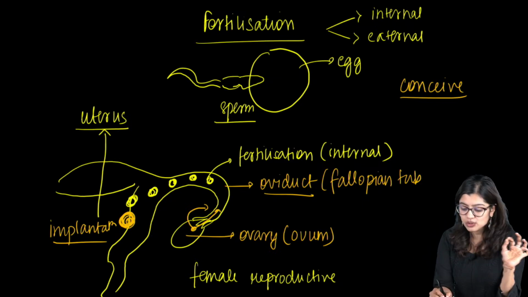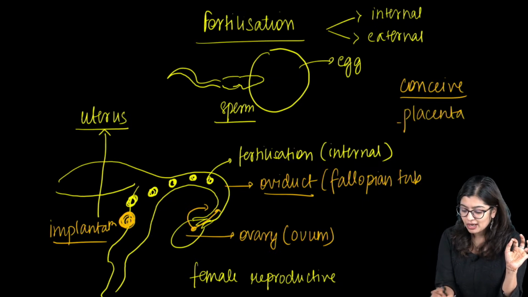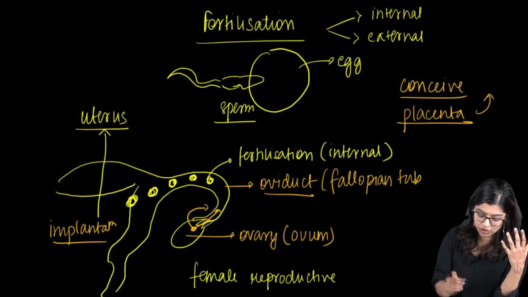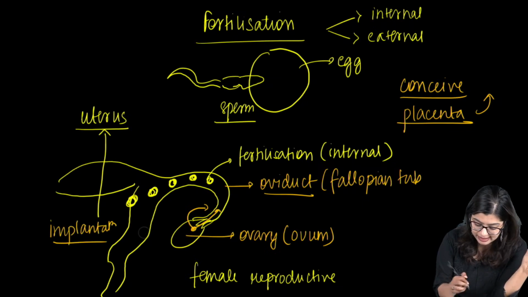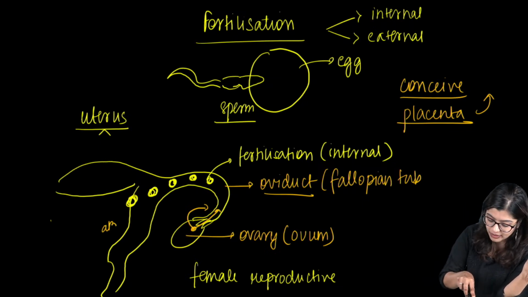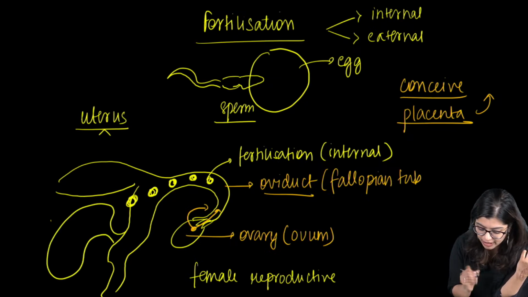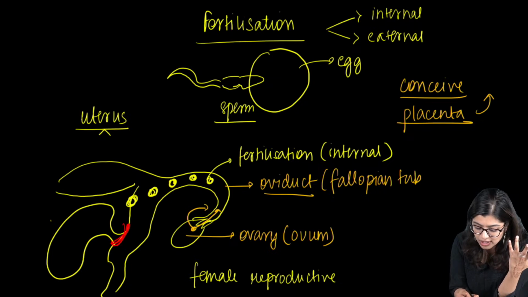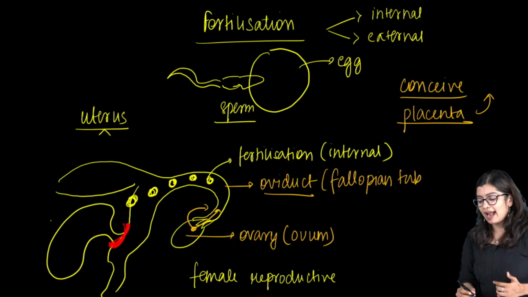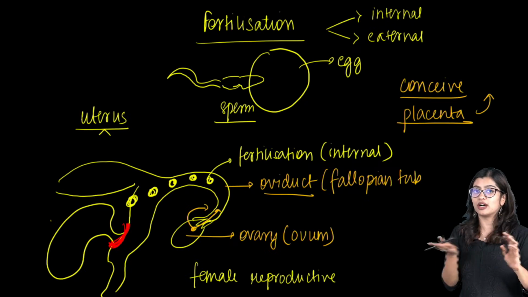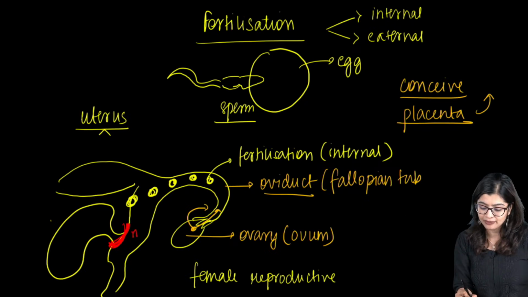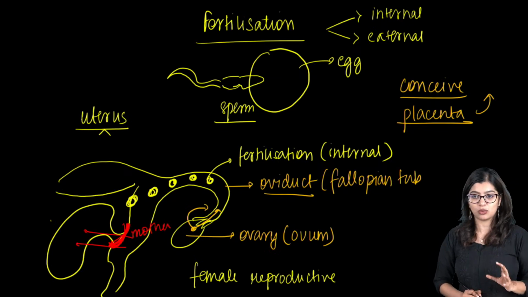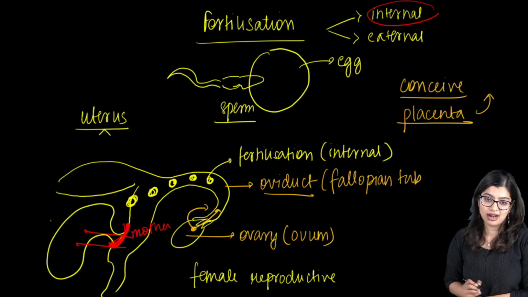Now, there is one more structure called the placenta. The placenta is a structure that develops much later. It is a disc-like structure that develops when the fetus is formed. Once the baby has grown and become a fetus, it needs to get nutrition to grow. This nutrition is provided by the placenta, okay? The placenta is a disc-like structure that allows for movement of nutrients from mother to baby, right? So the placenta is what is going to help it out. So this is all about internal fertilization.